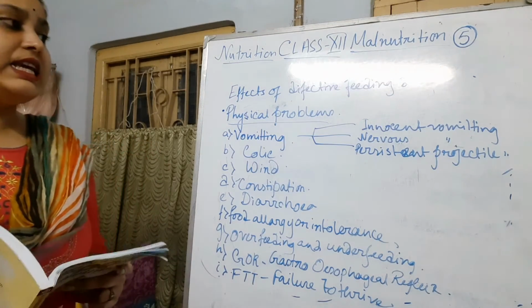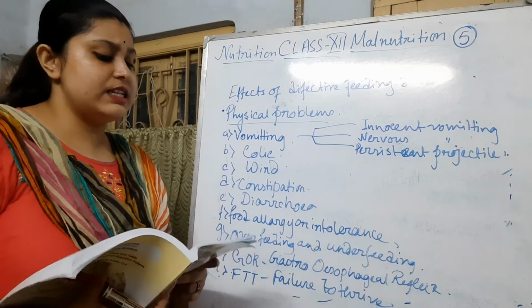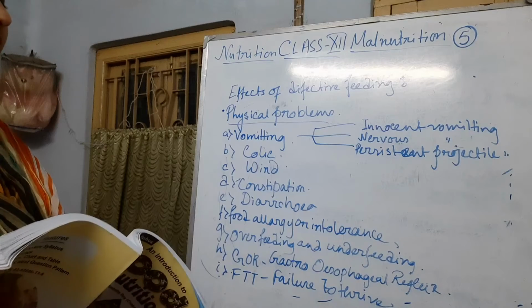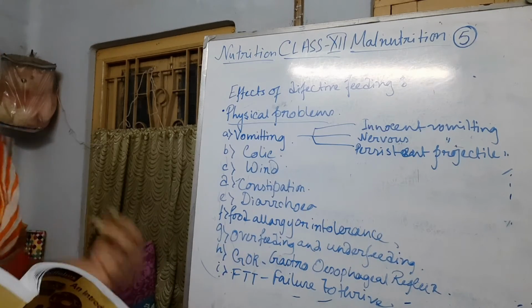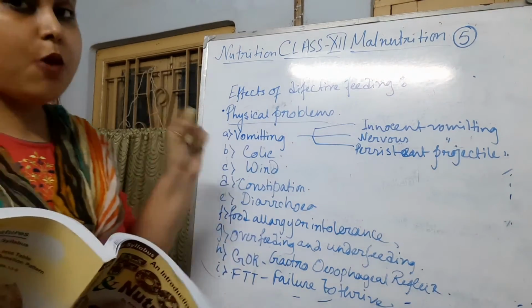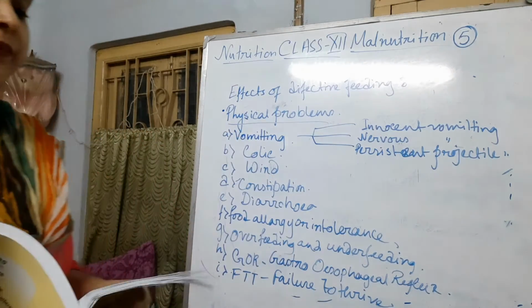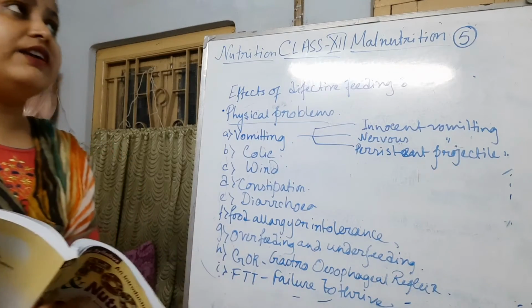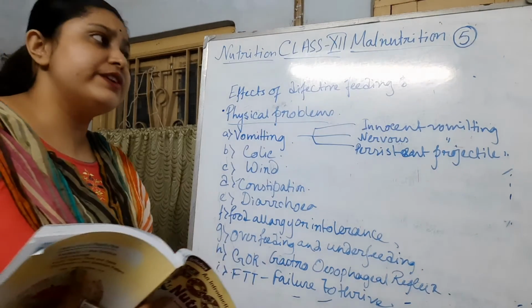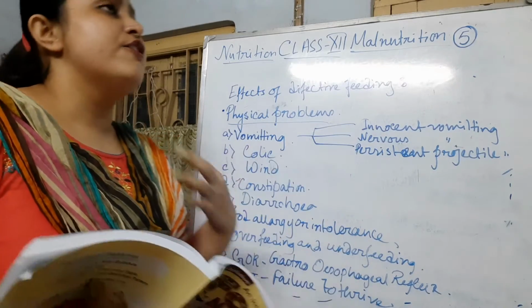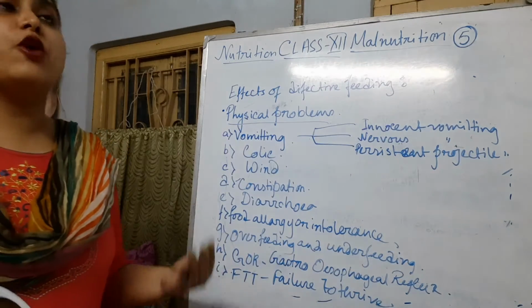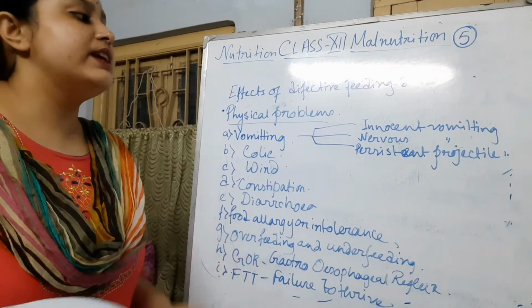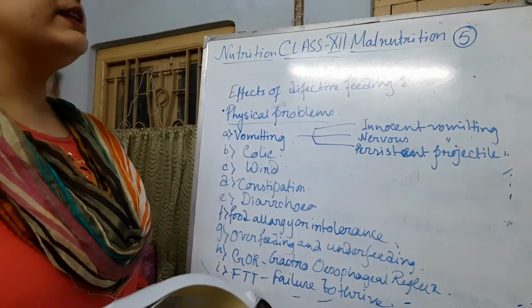The next is nervous vomiting. Nervous vomiting is a term that characterizes vomiting which goes together with behavioral symptoms or infant stress. It is a very important and delicate matter, the behavioral symptom and the stress. If the child vomits repeatedly after eating, and it continues, then we can term it nervous vomiting.